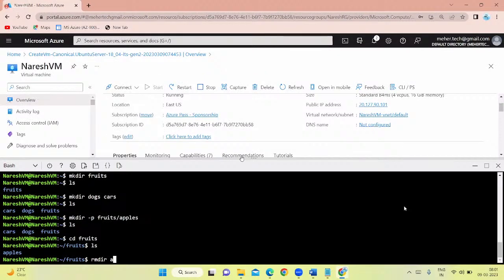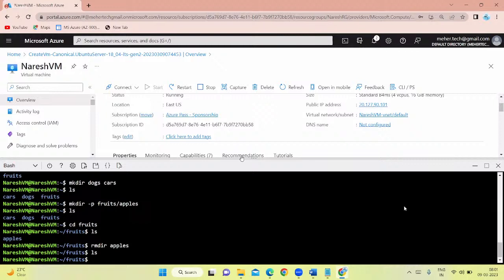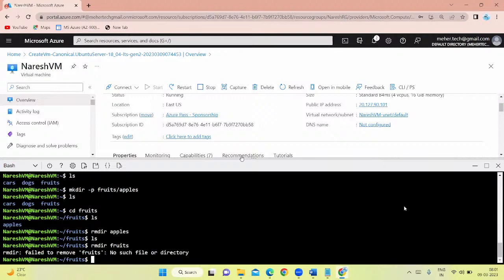rmdir and then say apples. You are deleting apple folder. If you see here, nothing is there. Okay. And now you can say rmdir fruits also, but I think you have to come out of fruits folder for that. Okay, you have to come out of fruit folder.